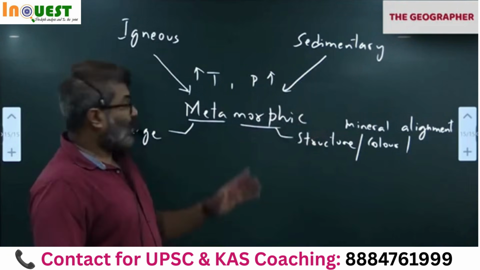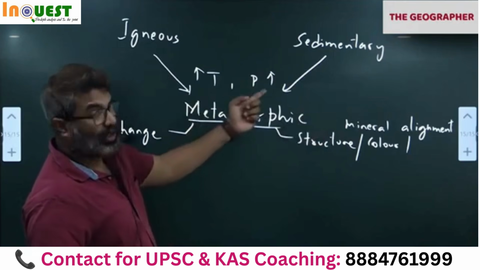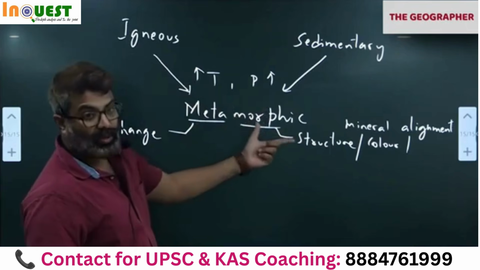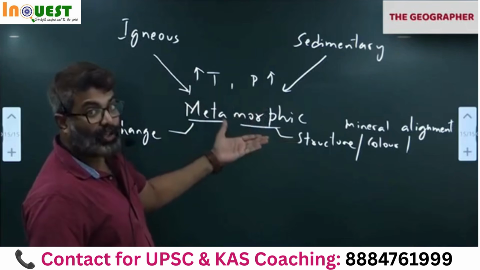The rock which is formed due to extremely high temperature and pressure is called as metamorphic. So metamorphic rocks are formed from which one?